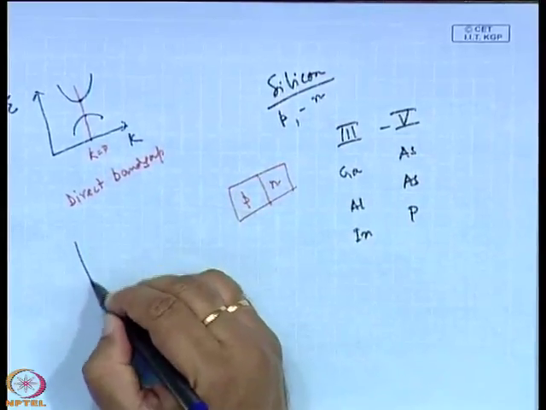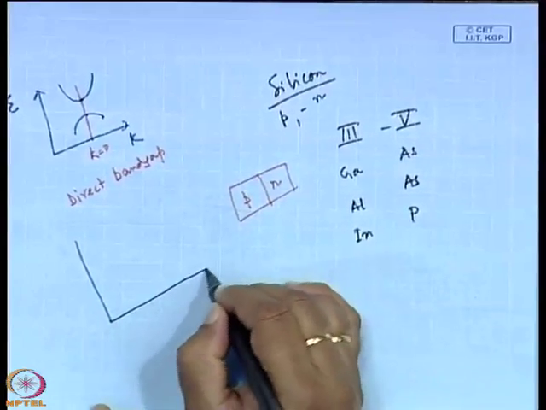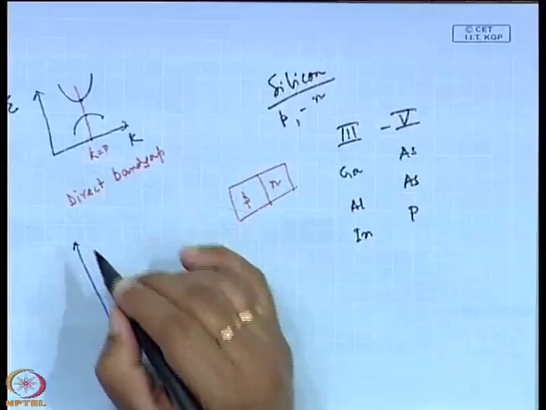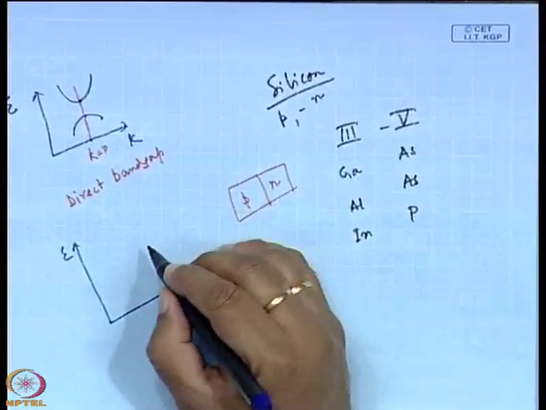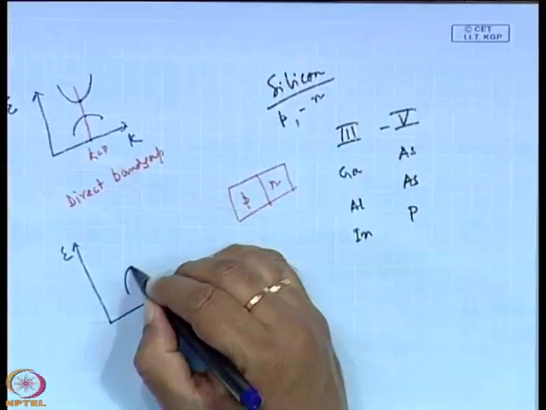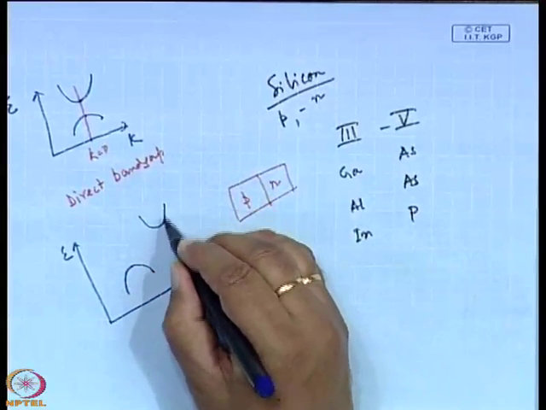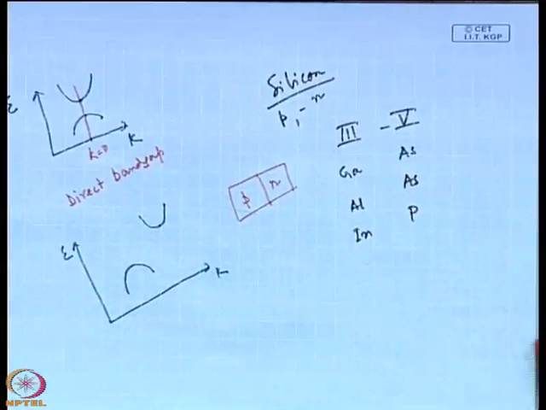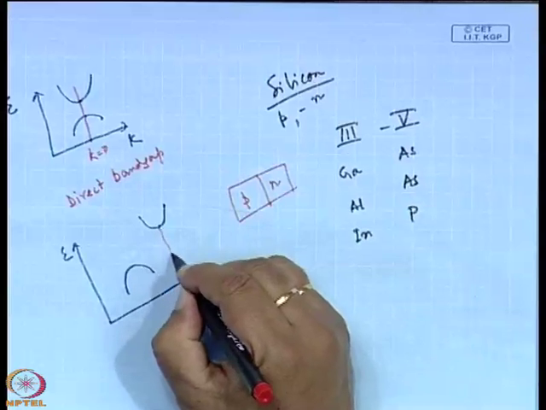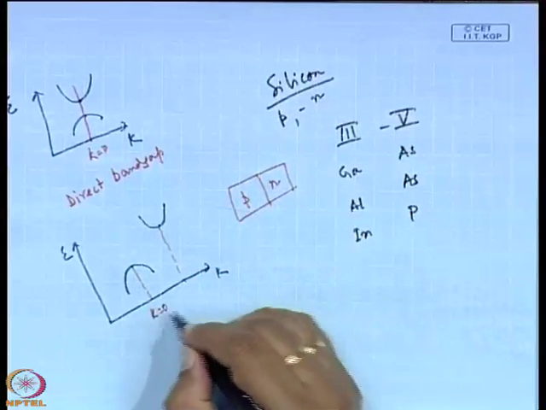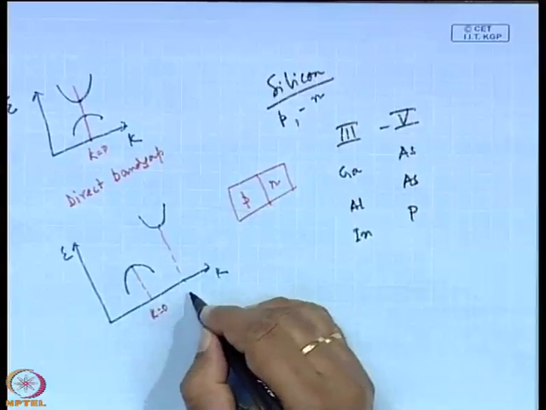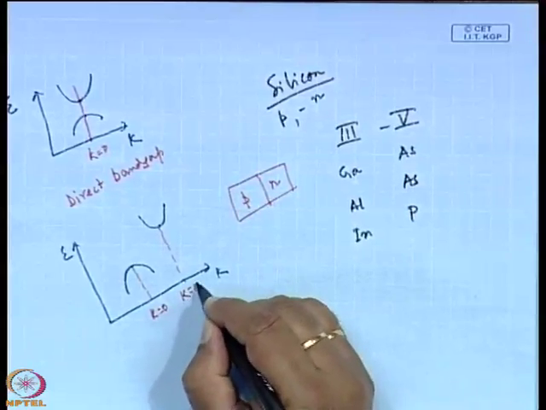Now, if you plot the indirect band gap semiconductor in the same frame, that means E versus K, then the conduction band minima and the valence band maxima have different K values. Say one is at K equals 0, the other at K equals K dash.